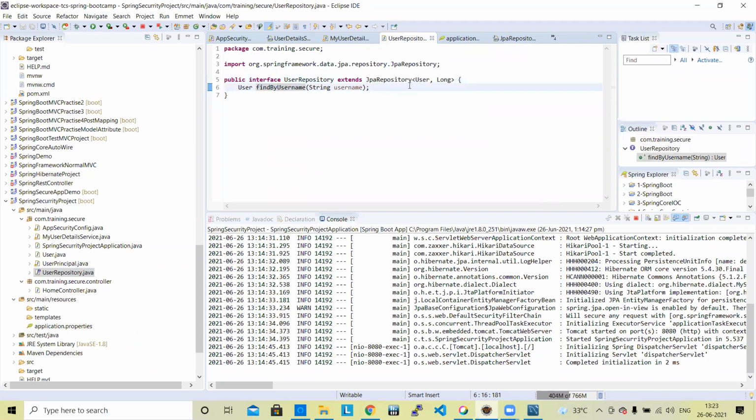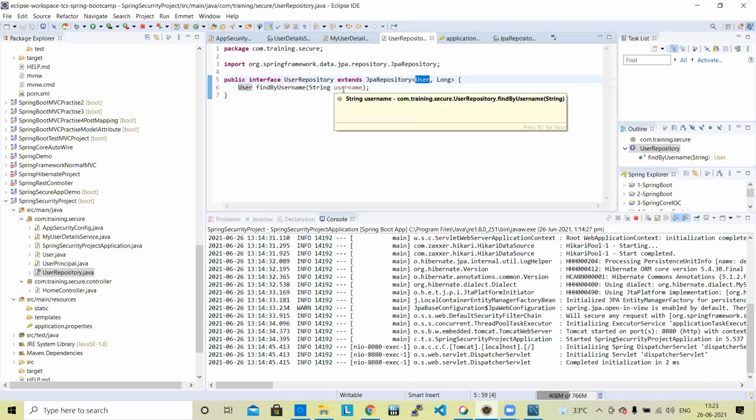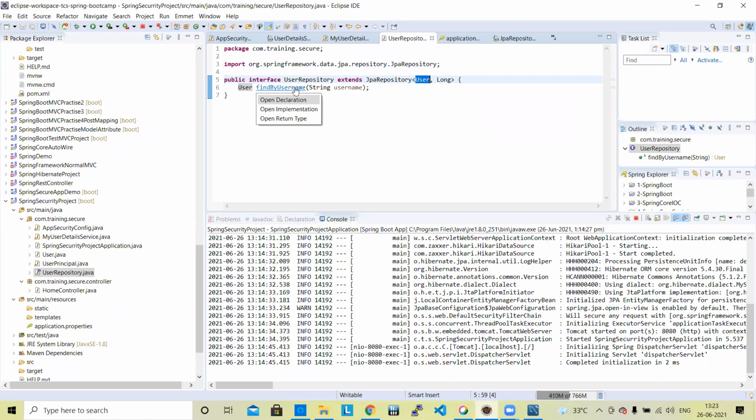How are we getting it? Because it is implementing the user class, and the user class has a property as username, so it gets find by username. Ultimately, it is getting the user.